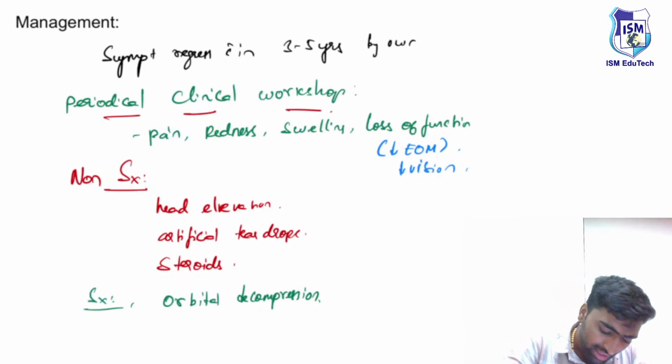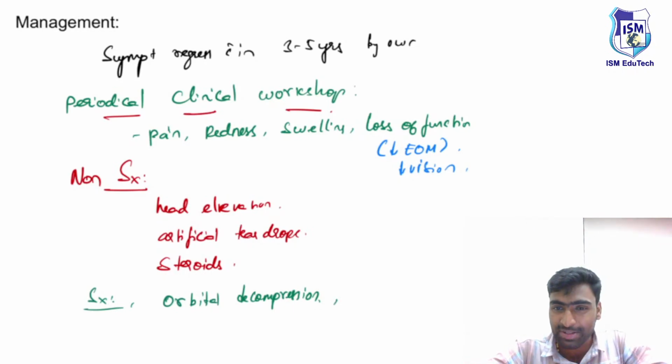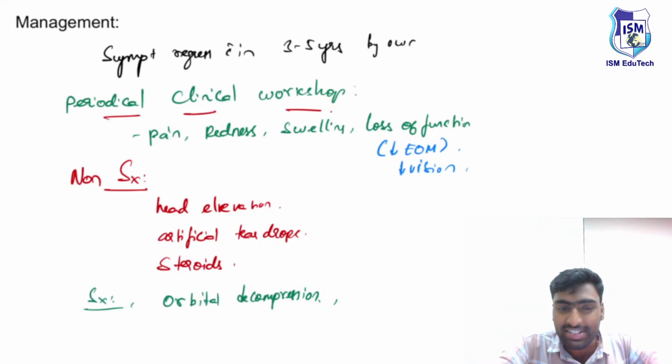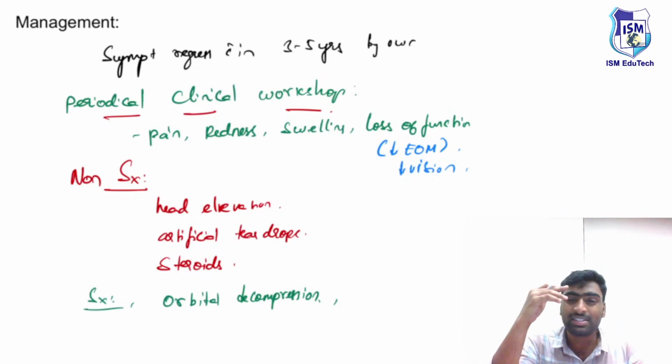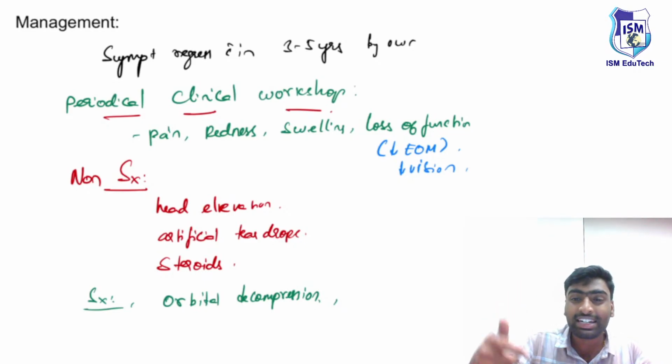Fine. Sometimes, the most common muscle involved here is the inferior rectus muscle, and other muscles can also get involved. Because of this involvement, while healing or returning to normal, it won't return exactly.